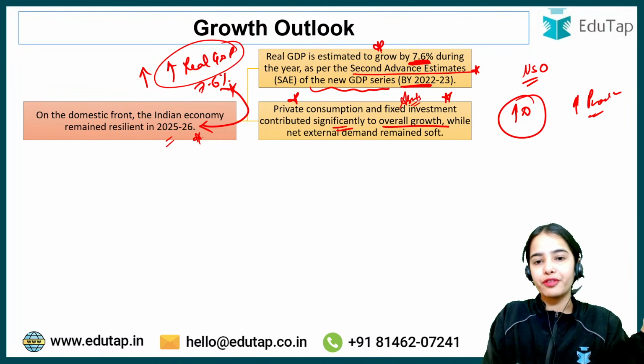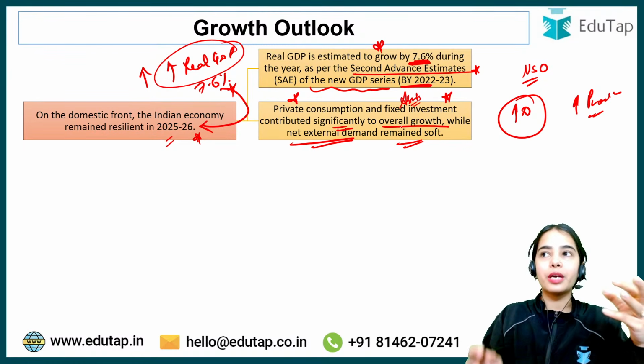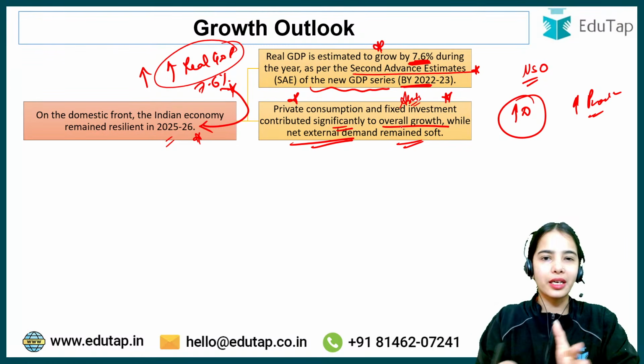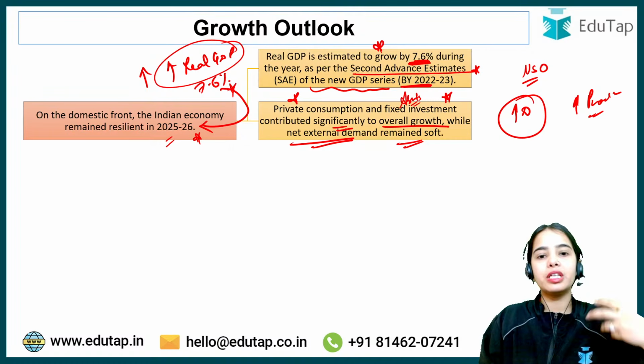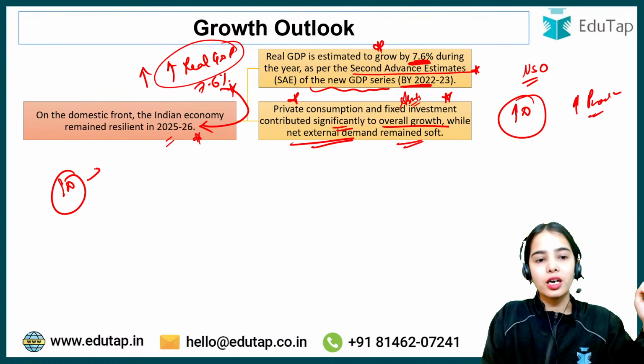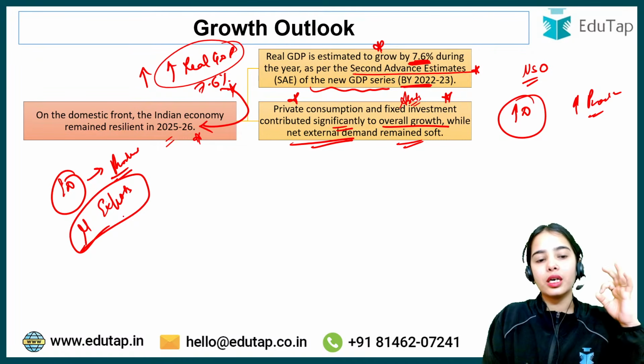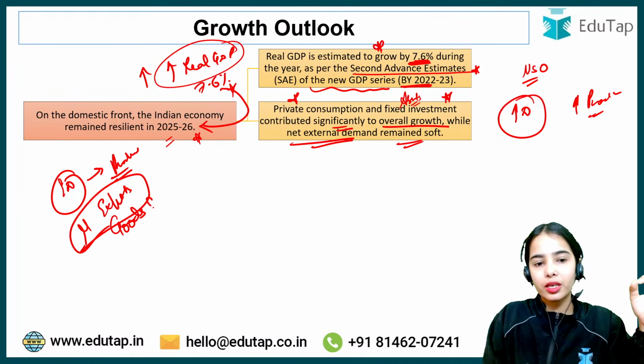While the net external demand remained soft, as I've told you, because of the various problems going on at the global level, the external demand is decreasing. The external demand for our products is decreasing. That means our exports, the merchandise exports, that is the goods exports, are decreasing.